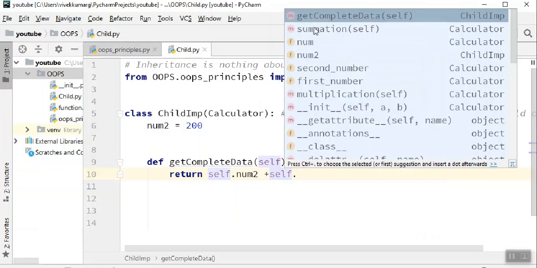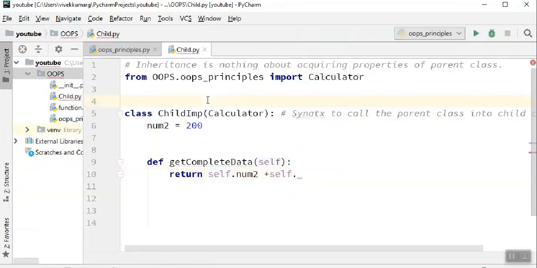See carefully: summation, second number, first number. We did not create any object of that parent class, but still we are able to access all the parent class methods and variables. How is it possible? Because you have put the parent class name in the brackets. When you do that, Python treats this as inheritance and gives all the properties, that is methods and variables, to your child class.